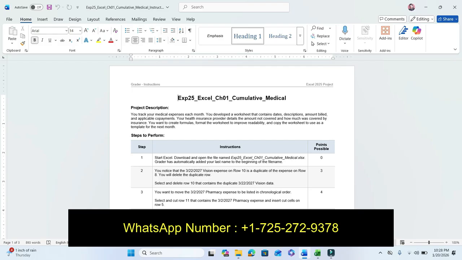So today our project is Exp25 Excel Chapter 1 Cumulative Medical. First, I highlighted the title.